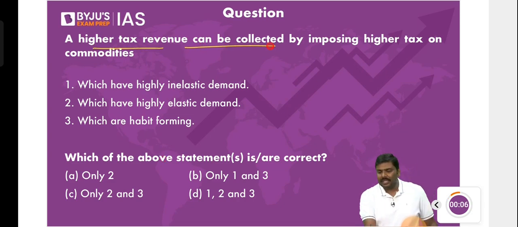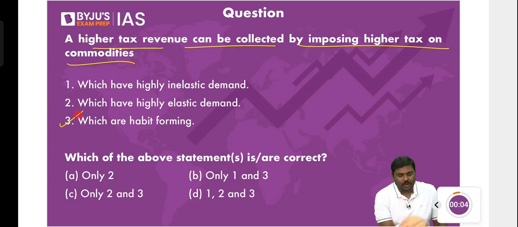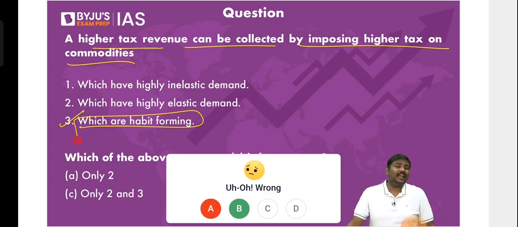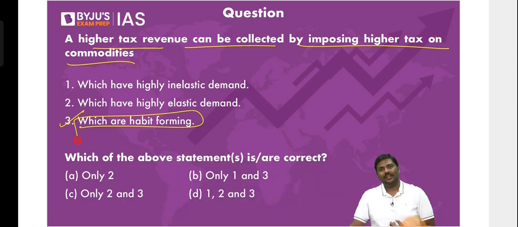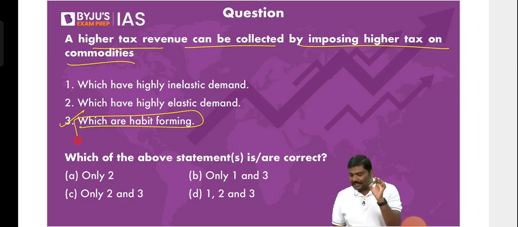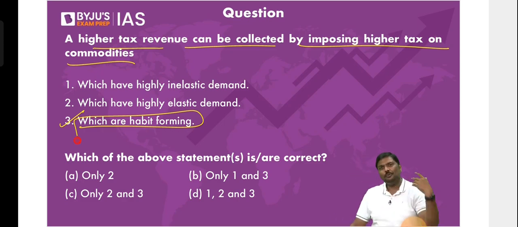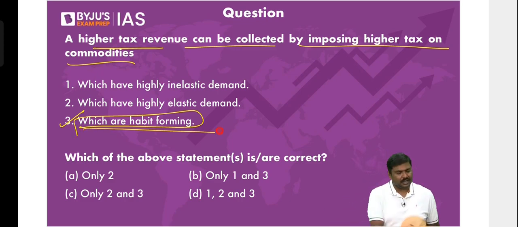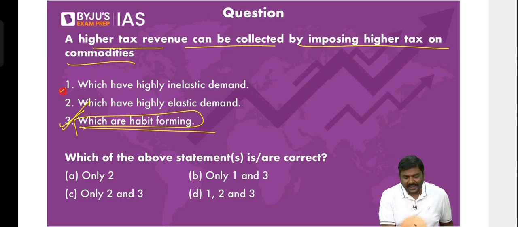A higher tax revenue can be collected by imposing higher tax on commodities which are habit forming. Tobacco, cigarette, alcohol. If the government of India increases the taxes on alcohol, will the government collect more revenues? Of course, yes. I'll prove it. During the pandemic, you must have read it, seen it, laughed at it, people were queuing up in front of the liquor shops despite the government increasing the rate. Even today, the demand for liquor is higher. So which is habit forming, which basically becomes a habit for you: cigarettes, tobacco products, alcoholic beverages. Third one is correct. Which have highly inelastic demand.